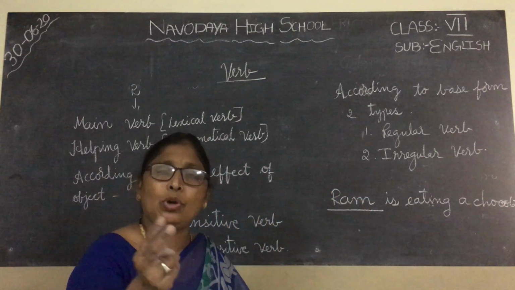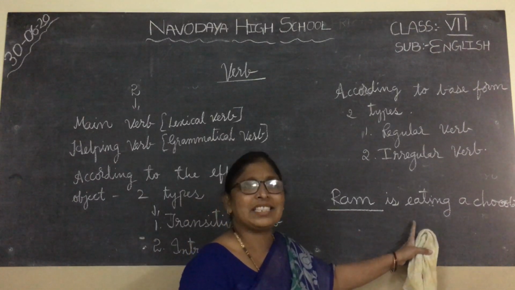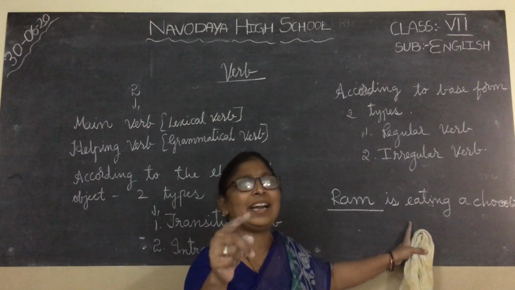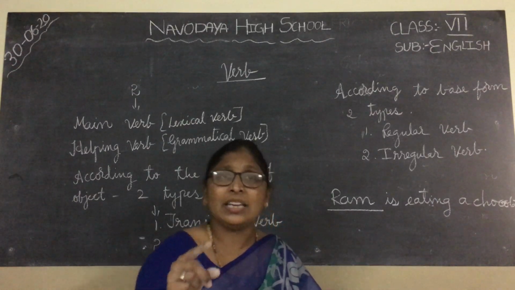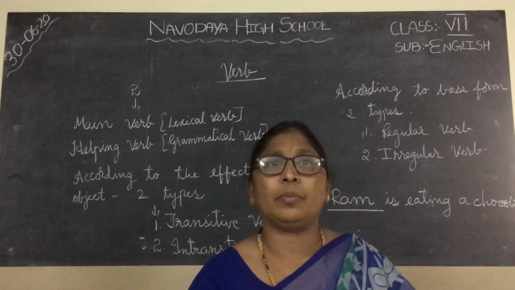So here you are able to give answer for who and what. So what is this? This is called transitive verb. Transitive verb means the verb which needs an object. It is called a transitive verb.